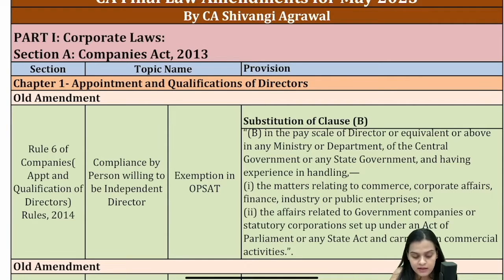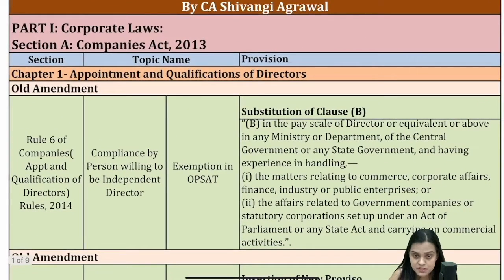So in the same regard, we had a clause B wherein the same thing was written, but it has been substituted. Why has it been substituted? Because earlier they had specified the ministry also. If you are a director or at the equivalent stage in the Ministry of Corporate Affairs and the Ministry of Commerce and Industry, so other ministries were also specified. Now they have been removed.